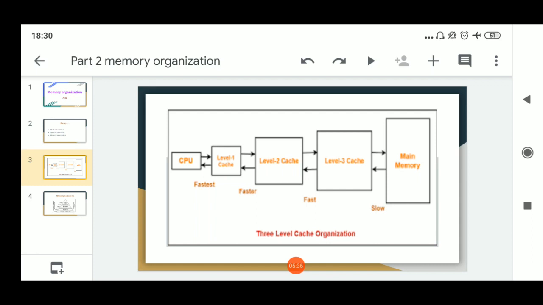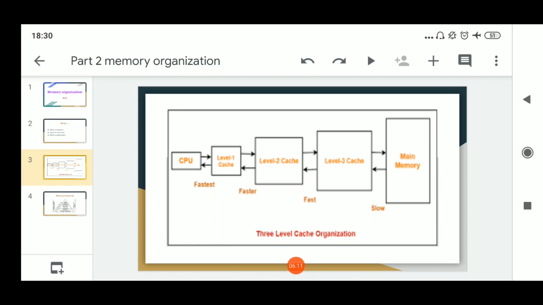In the next step, when CPU wants to access the same memory location, CPU first checks whether the 7th memory location is present in level 1 cache. If it is present in level 1 cache, then CPU accesses that content from level 1 cache. Suppose CPU wants the 16th memory location, then CPU checks level 1 cache.